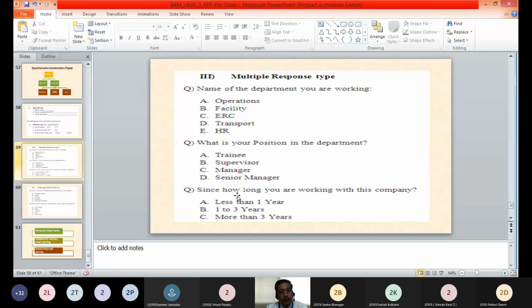Question number 3, since how long are you working with the company? Less than 1 year, 1 to 3 years, more than 3 years. These are called multiple response type questions, wherein multiple options are given to the respondent, and he is told to select a response category which he belongs to or which he feels is suitable.